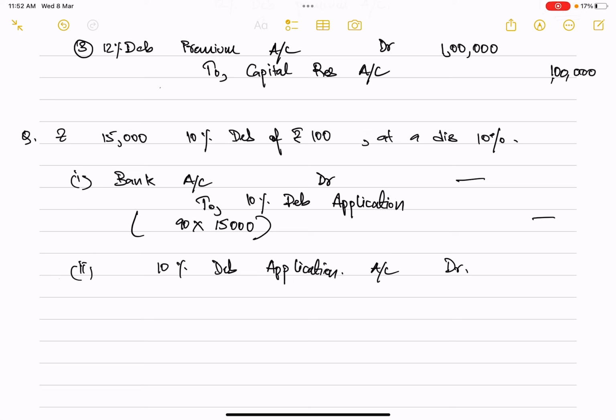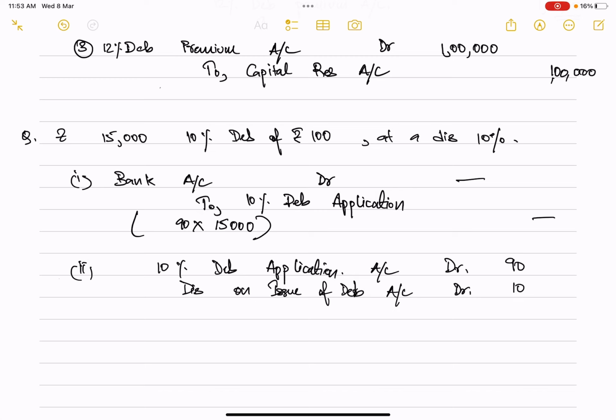Then along with this, your discount on issue of debenture account will also be debited. If 100 rupees is the value of debenture application, 90 rupees was received. So remaining 10 rupees will be transferred to your discount on issue of debentures account.